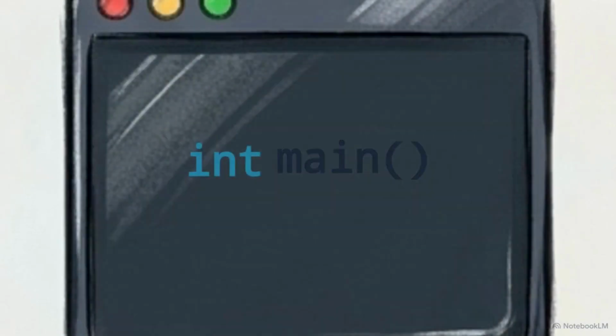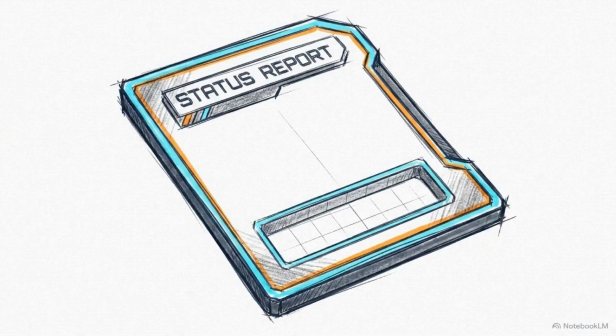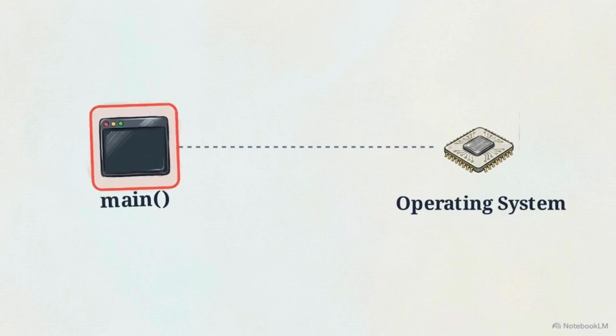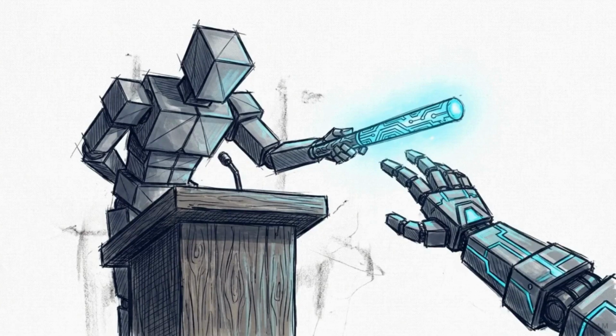To understand this, look back at the word int preceding the main function. It stands for integer. The program is required to report its final status back to the operating system using a whole number. Returning a 0 is the universal signal for a successful execution with 0 errors. If a mathematical error occurs during the logic phase, the program crashes, and the operating system intercepts an error code instead of that final 0. Return 0 is the formal thank you of the guest lecturer, cleanly handing control back to the operating system.